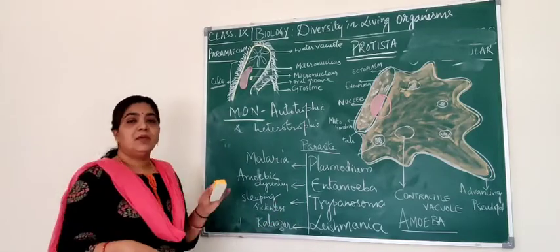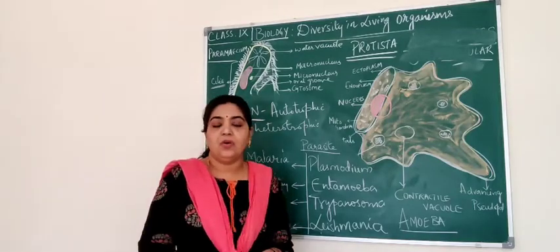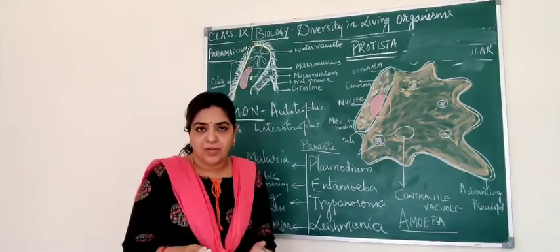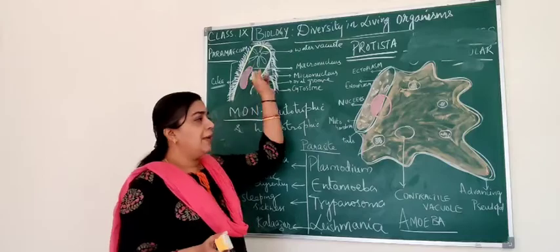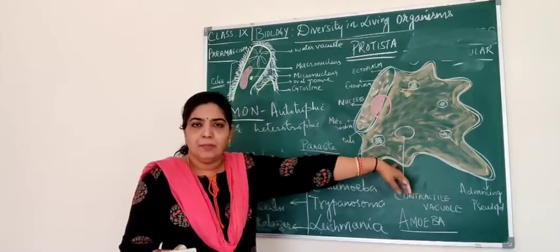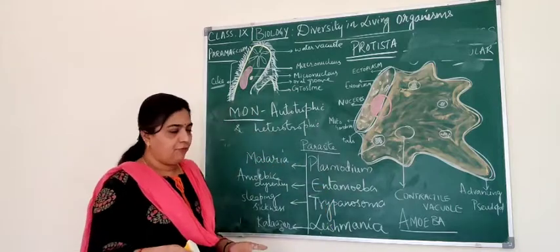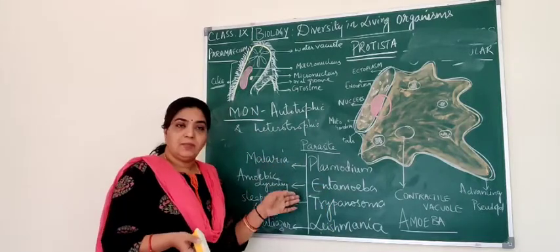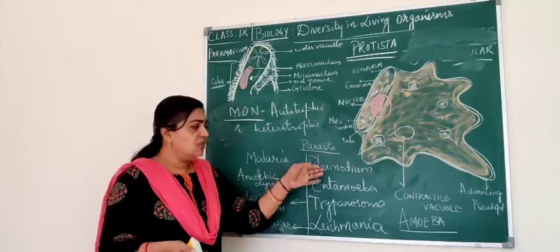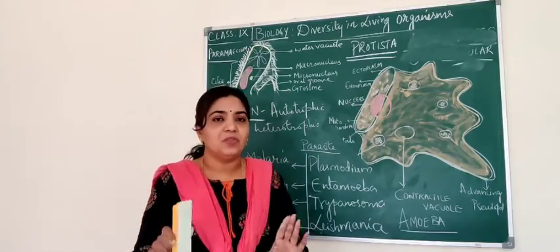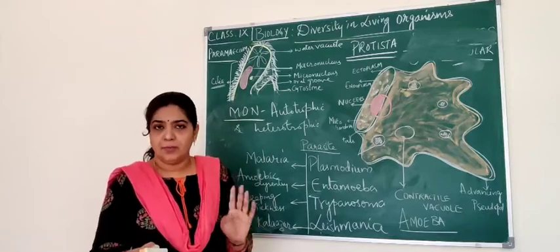Okay, so they may be heterotrophic or autotrophic. When I say heterotrophs, some are free living forms, paramecia and amoeba. They are predators, like they hunt for their food. And they may be parasitic also. So these are the parasitic forms of protozoans. So I hope you have understood Monera and kingdom Protista.